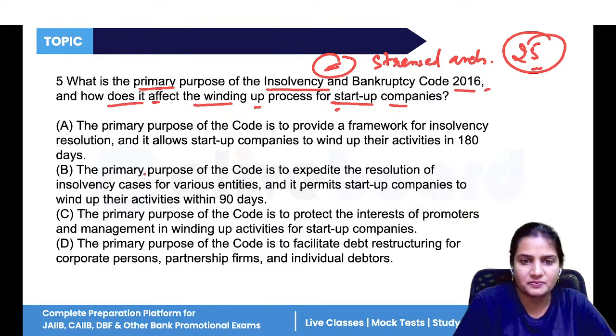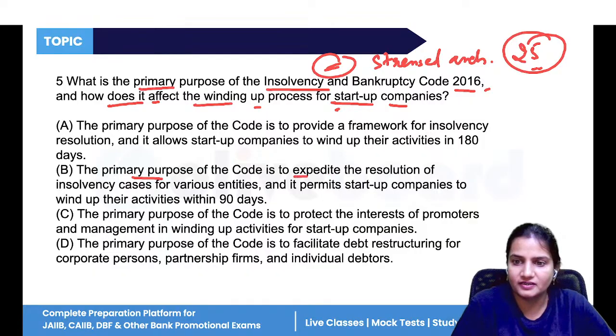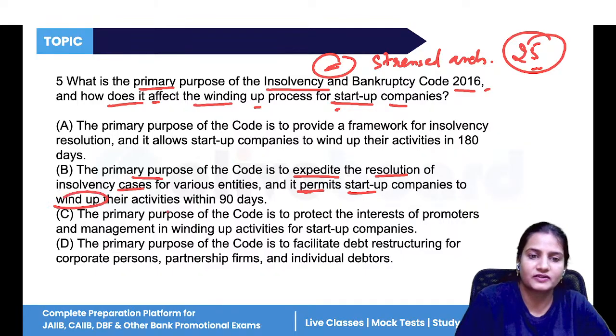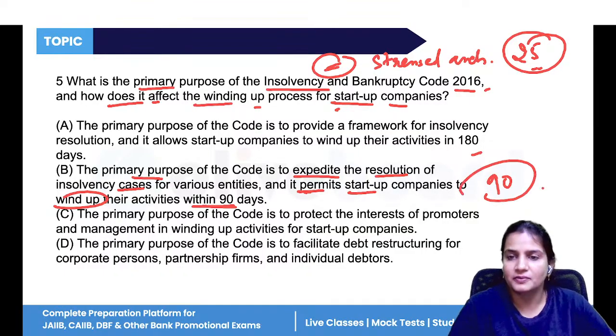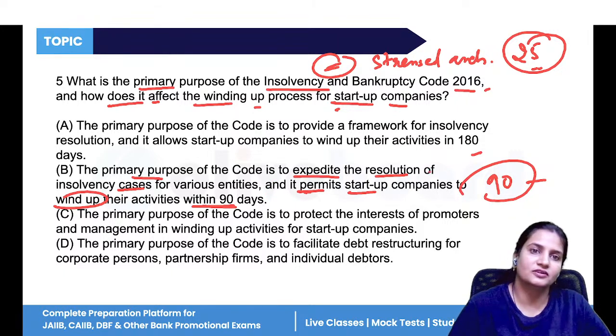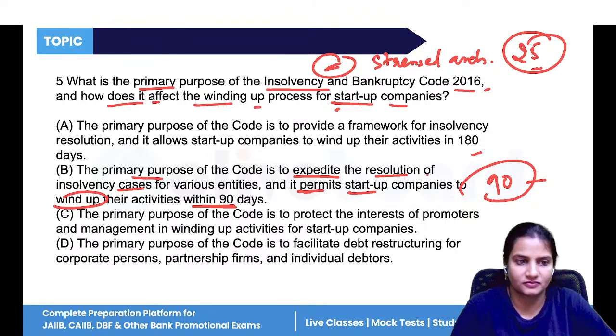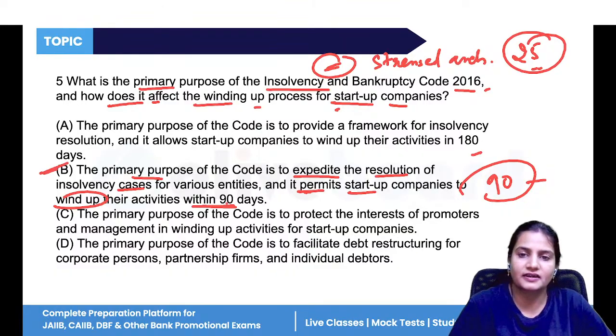The primary purpose of the code is to expedite the resolution of insolvency cases, and it permits startup companies to wind up their activities within 90 days. Normally 180 days is given for companies, but for startup companies it is 90 days. Why? Because as soon as these companies wind up, it is beneficial for the company and for the law also. That is why within 90 days they have to wind up their operations.